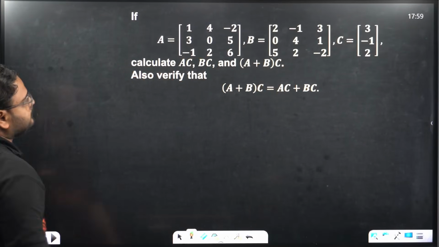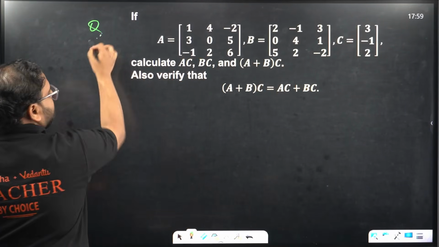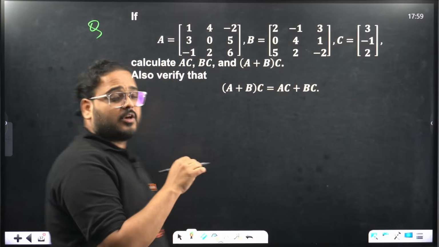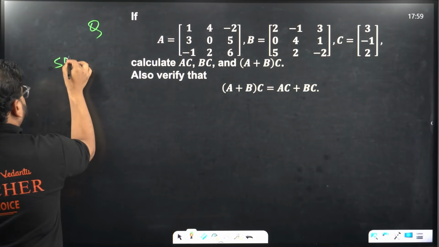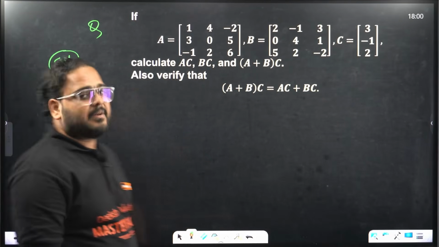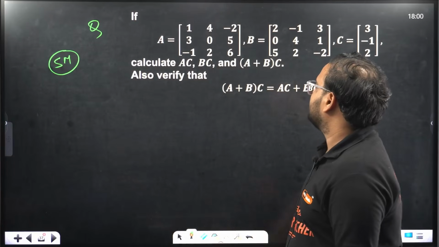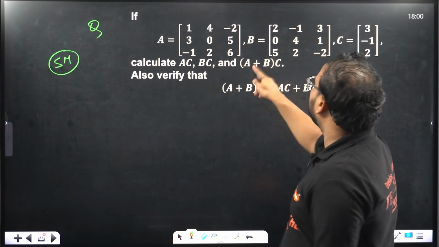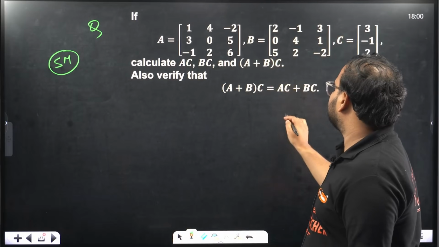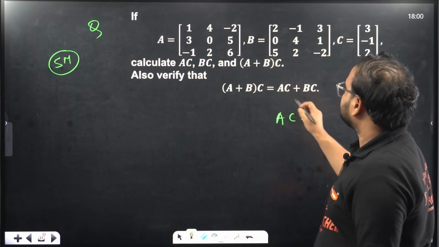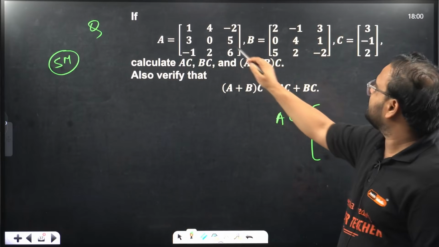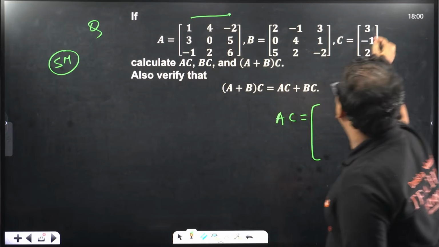Okay. Another question. This is that 5 marker I was talking about. A is given, B is given, C is given. Calculate AC, BC and A plus B times C. Let's do AC first. Multiplication should be careful, okay?